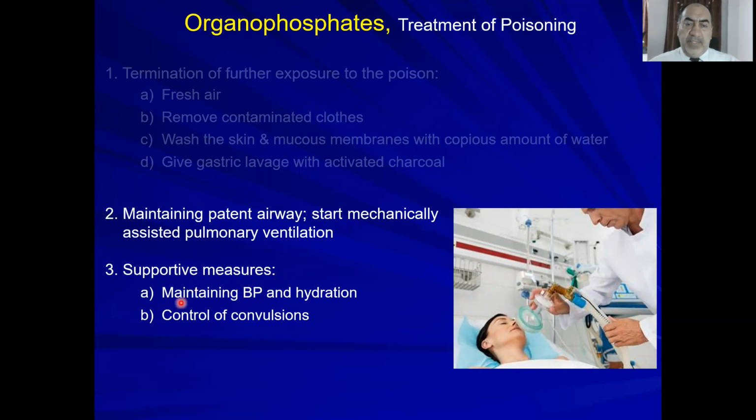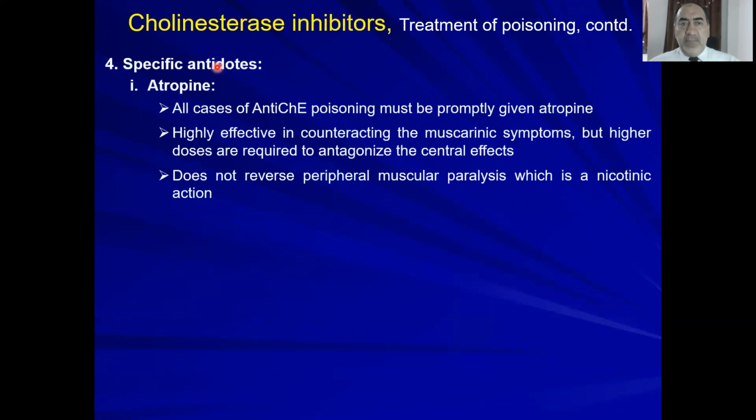Supporting measures include maintaining blood pressure and hydration and controlling convulsions. For antidotes, use two: atropine and cholinesterase reactivators. Atropine, you see here, we used the cholinesterase inhibitors for atropine poisoning, remember, belladonna poisoning, right? They are also kind of doing the opposite. So you can use atropine as an antidote for these drugs. All cases of anticholinesterase inhibitor poisoning must be promptly given atropine. Give atropine, it's number one.